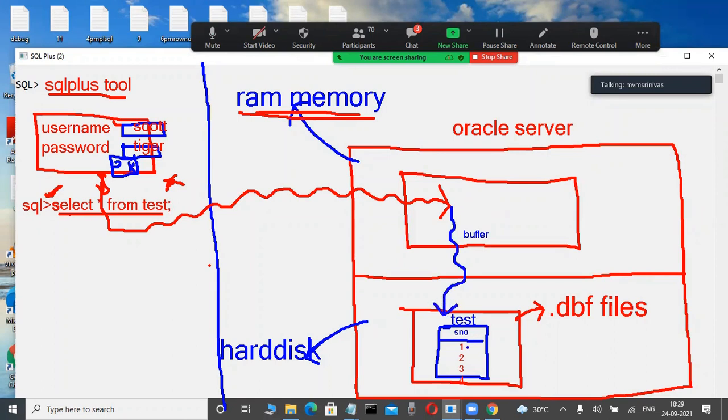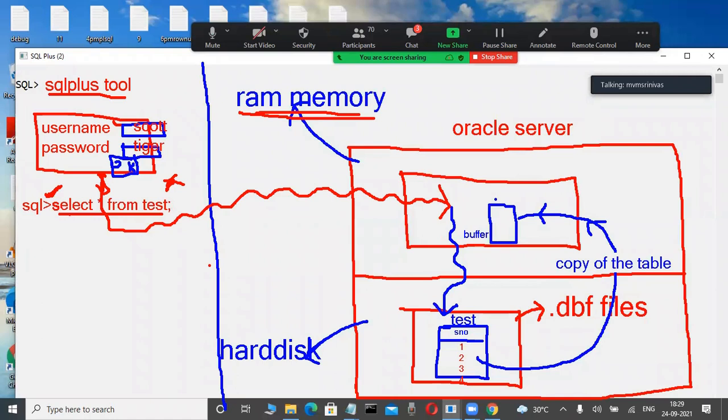Available. Whenever this table is available, a copy of the table is transferred into the buffer, the database buffer cache. Observe it here: roughly, similar concepts exist in every database. A copy of the table, not the original table, is transferred into the buffer.